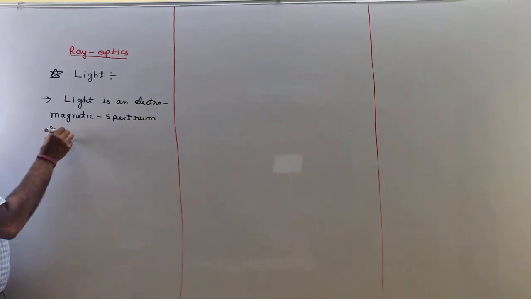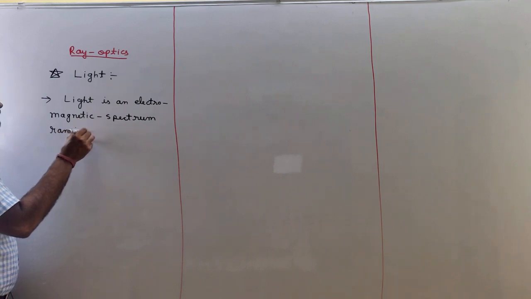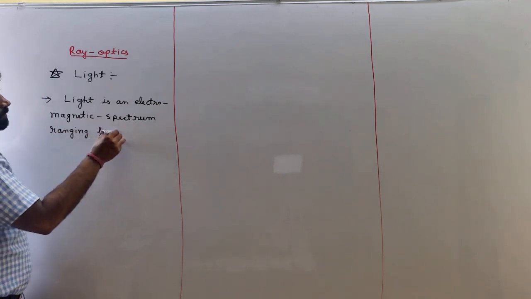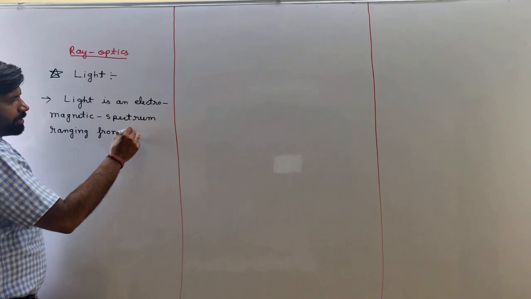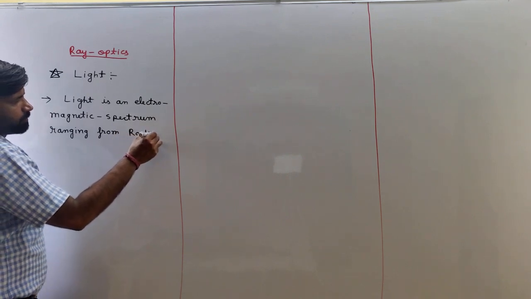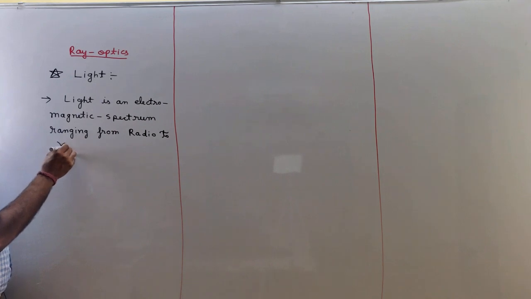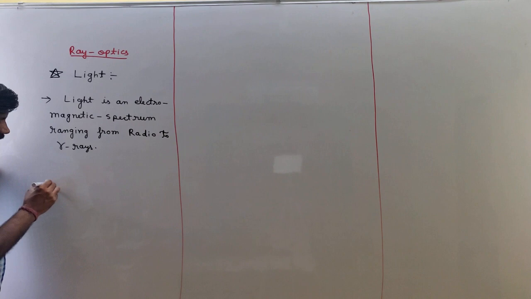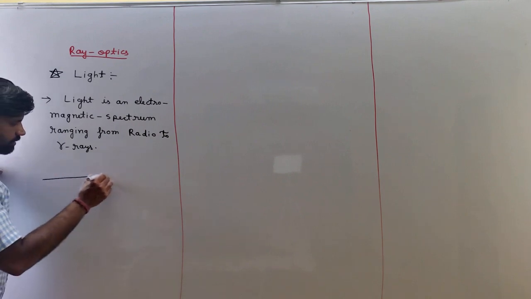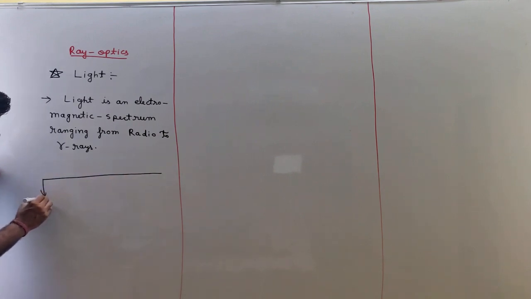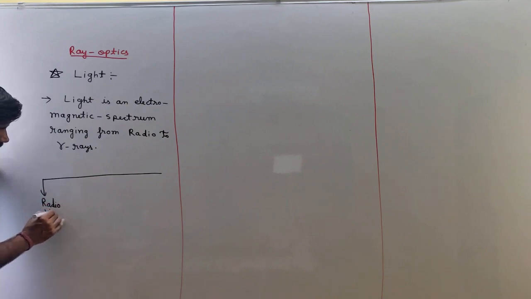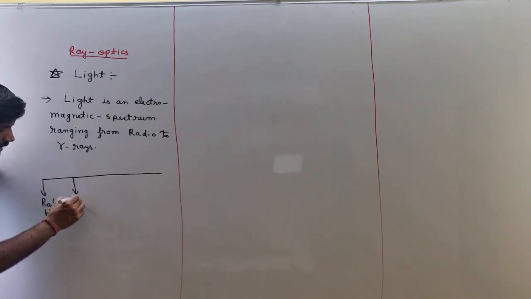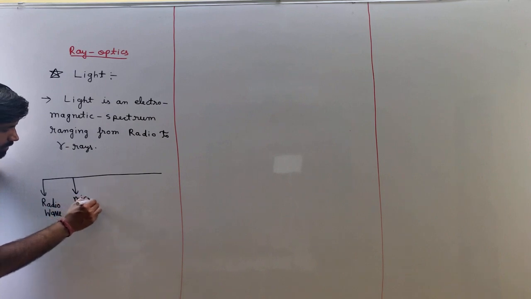Ranging from radio wave to gamma rays. Okay, so this is radio waves. This is microwave.